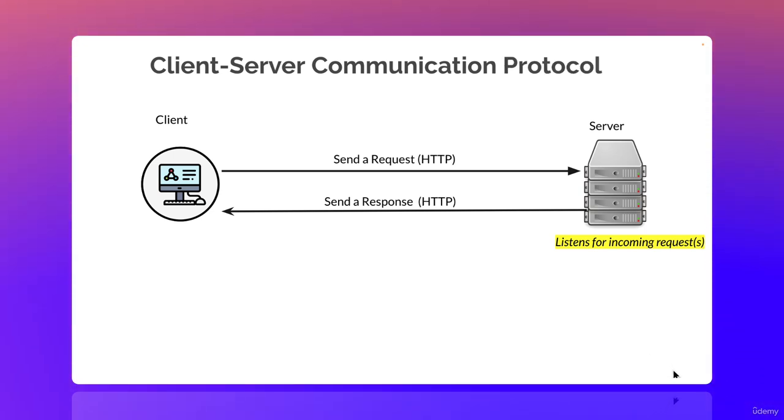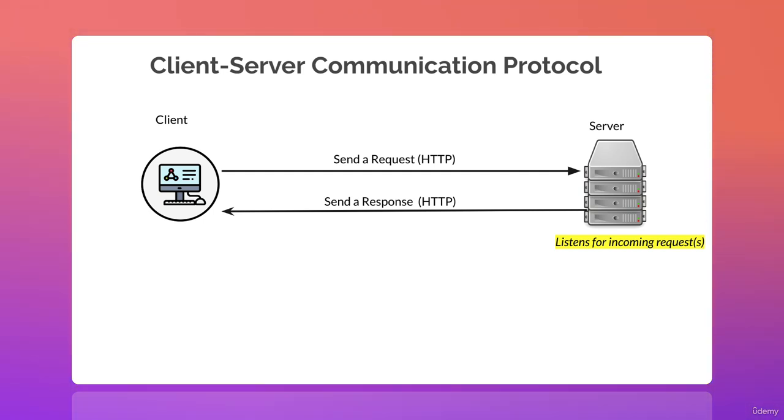Now, when we look at this client-server communication, there has to be some sort of protocol. A protocol essentially is rules and standards that were agreed upon and that are used to facilitate the communication between machines, right? In this case, client and servers. These protocols define the format, the sequence, and error handling of the messages exchanged.